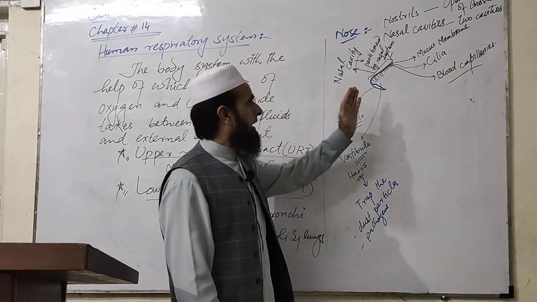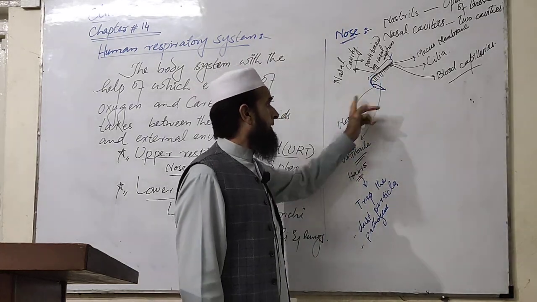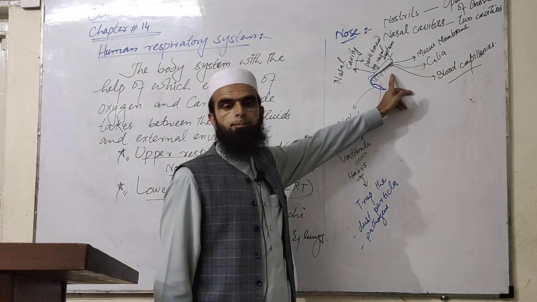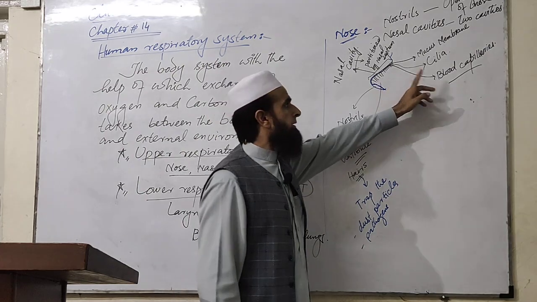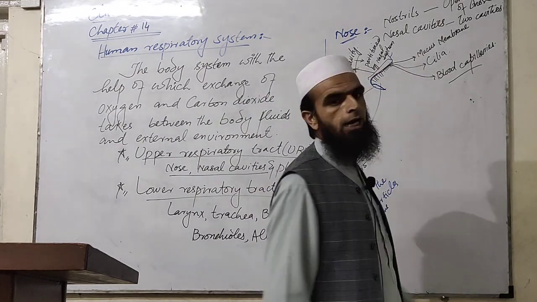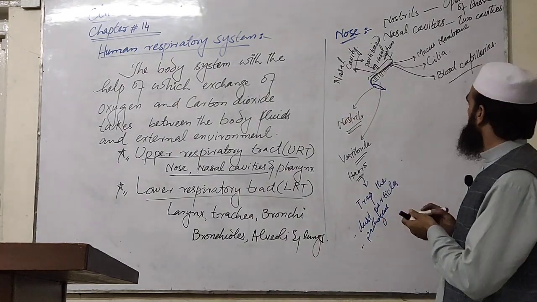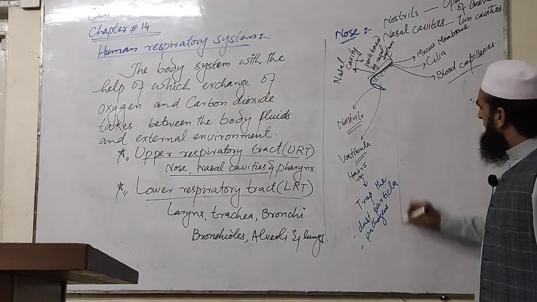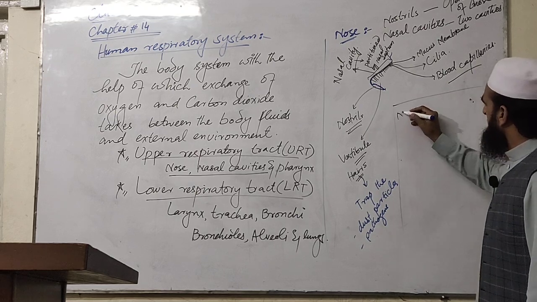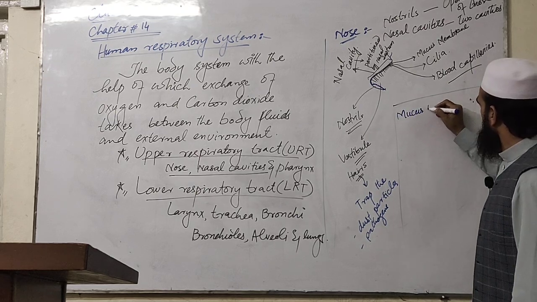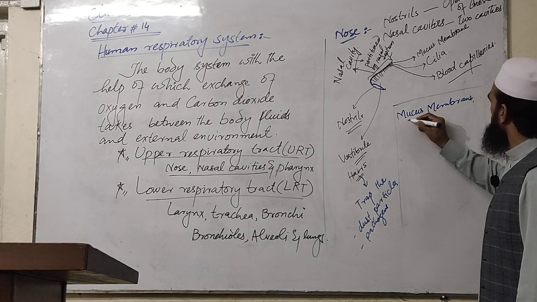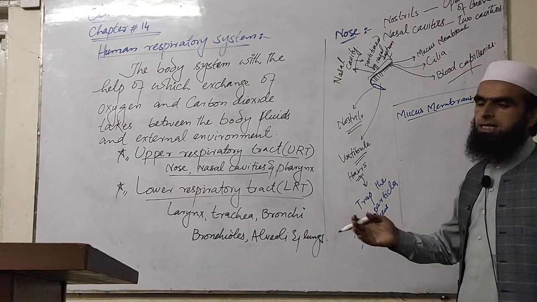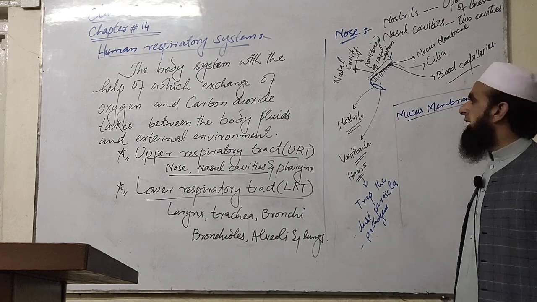But after the hairs, when the air reaches the rear or posterior part of the nasal cavity, the mucous membrane and cilia perform their role. What does the mucous membrane do with the incoming air?